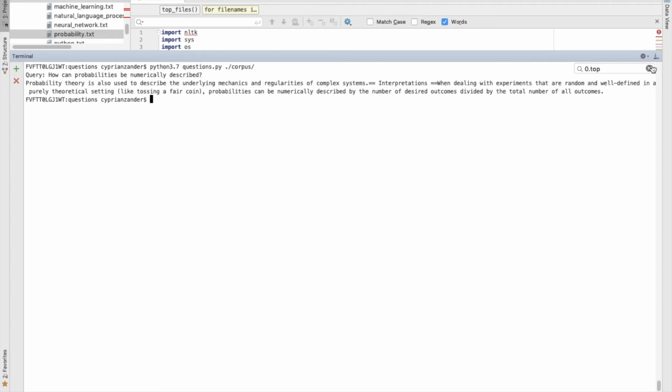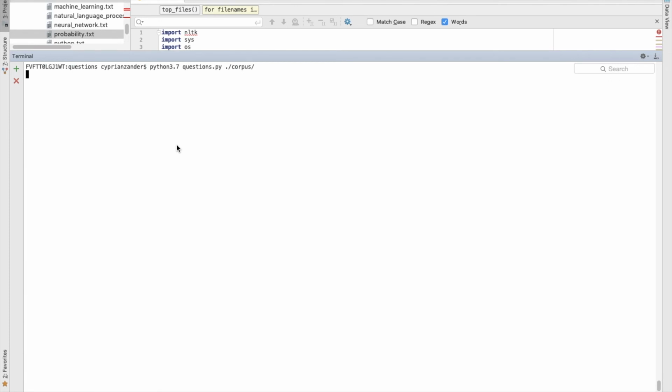When dealing with experiments that are random and well-defined in a purely theoretical setting, like tossing a fair coin, probabilities can be numerically described by the number of desired outcomes divided by the total number of all outcomes. So as you can see here, the code has correctly identified an answer that is fitting to me. Of course, my implementation is not perfect, but this is simply a limitation of the model that is used.